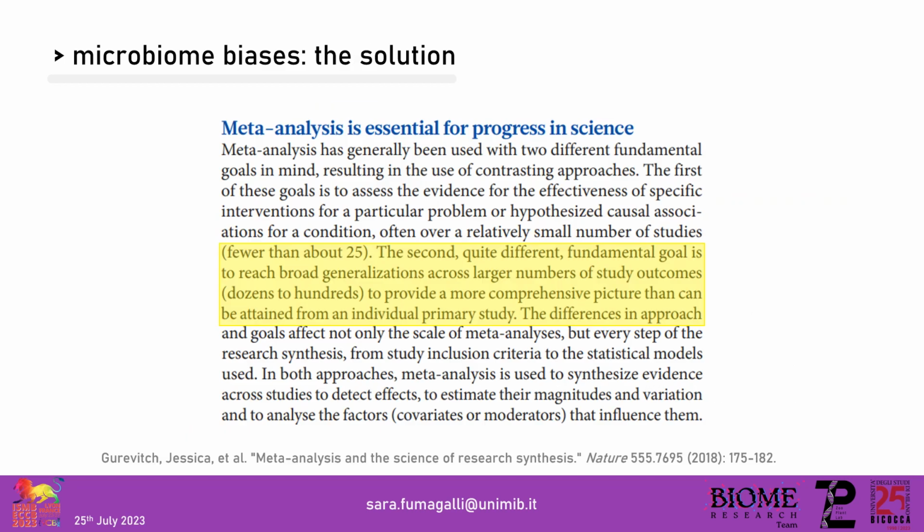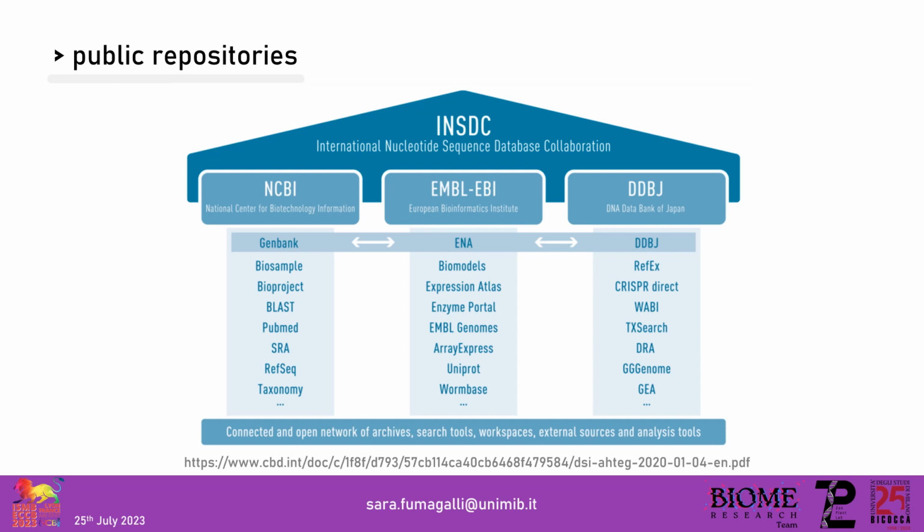To solve this problem, meta-analysis and secondary analysis are essential for the advancement of microbiome science, enabling generalization to provide a more comprehensive picture than can be obtained from individual studies and, of course, to overcome those technical biases. Clearly, to conduct this meta-analysis, data stored in public repositories are crucial, such as those present in ENA, NCBI, and DDBJ, which are established as part of the International Nucleotide Sequence Database Collaboration.